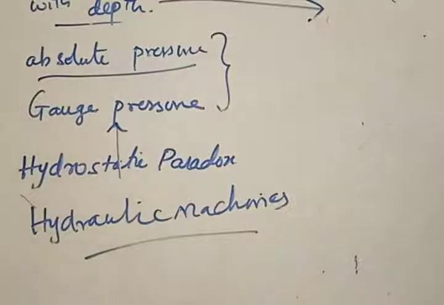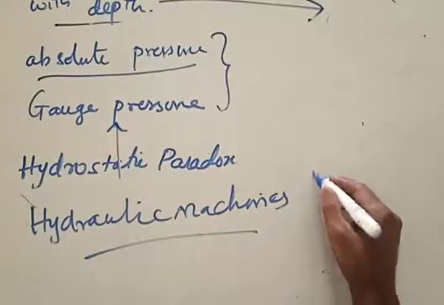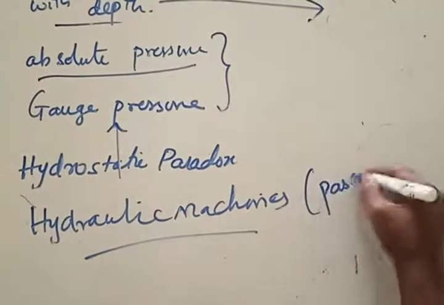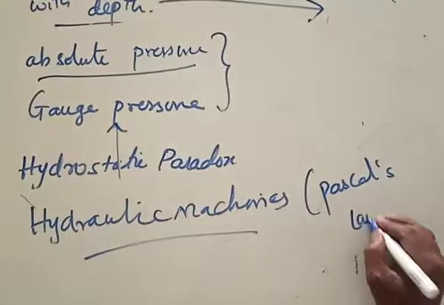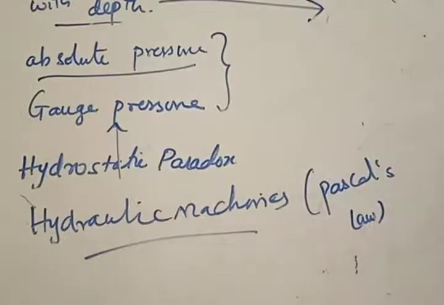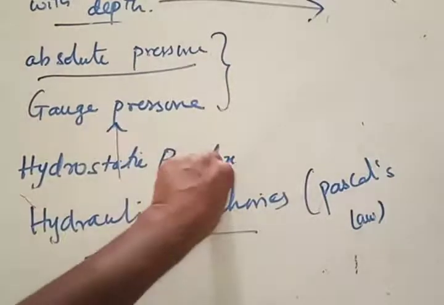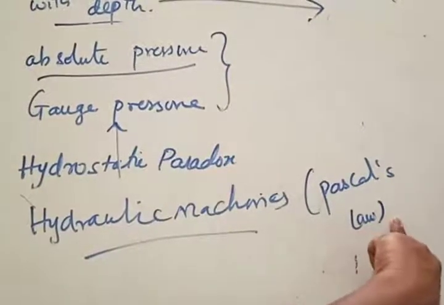Hydraulic machines are the devices which make use of Pascal's law applications. What does Pascal's law state? Just define the definitions. Hydraulic machines are the ones constructed by making use of Pascal's law.